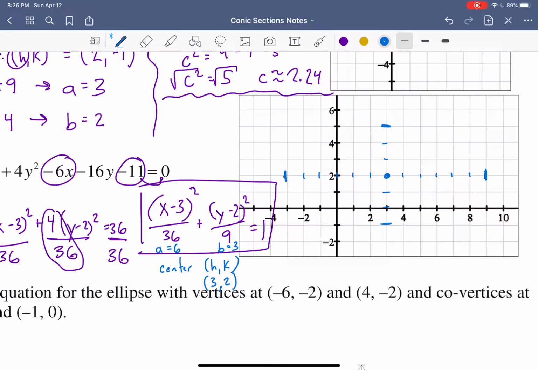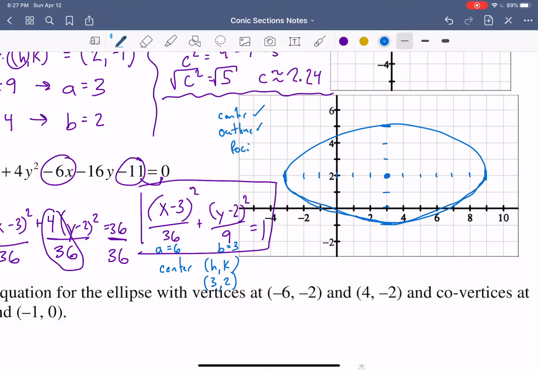All right. So that's what our ellipse will look like. Try to make it look like a nice smooth ellipse. It should not look like a football. It should not look like an egg. It should look balanced and curvy. So that's our ellipse. We have our center. We have our outline. Last thing is just our foci.